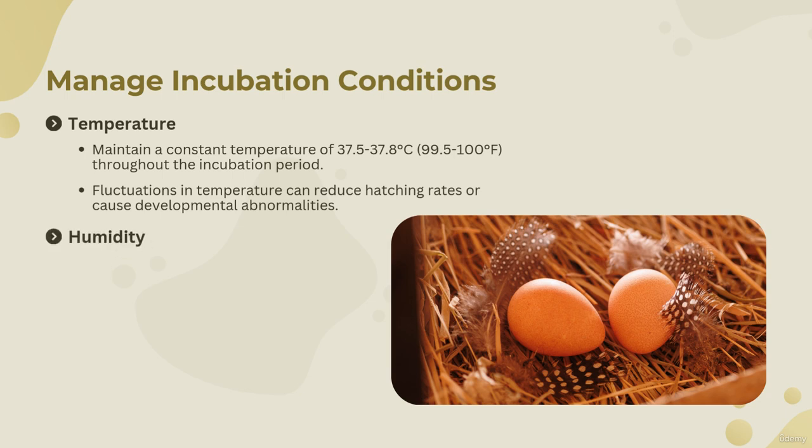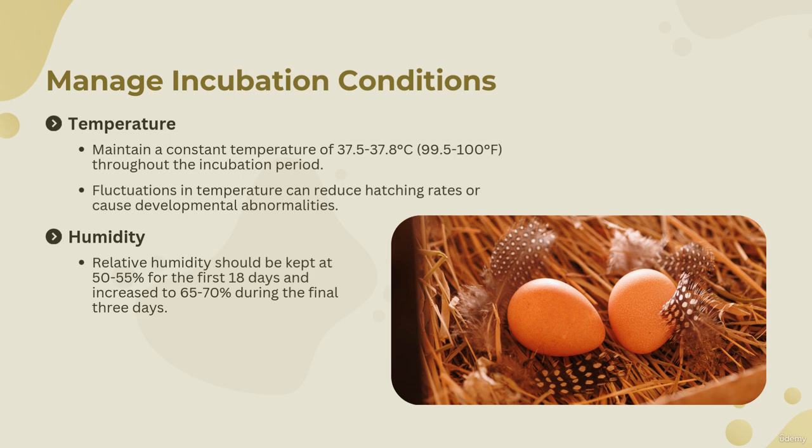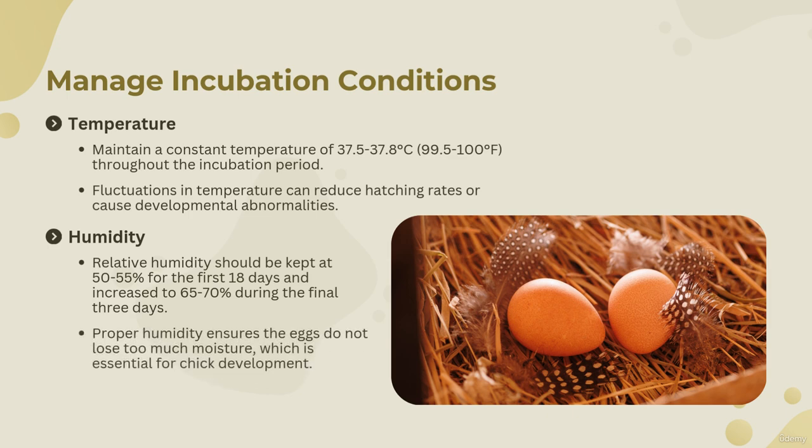Then, humidity. Relative humidity should be kept at 50 to 55% for the first 18 days and increased to 65 to 70% during the final 3 days. Proper humidity ensures the eggs do not lose too much moisture, which is essential for chick development.